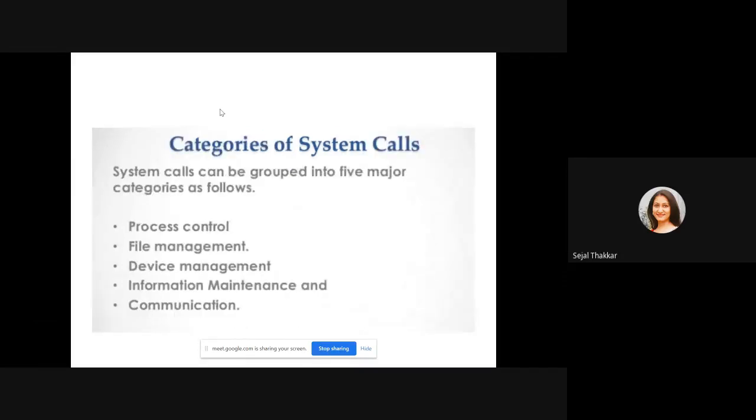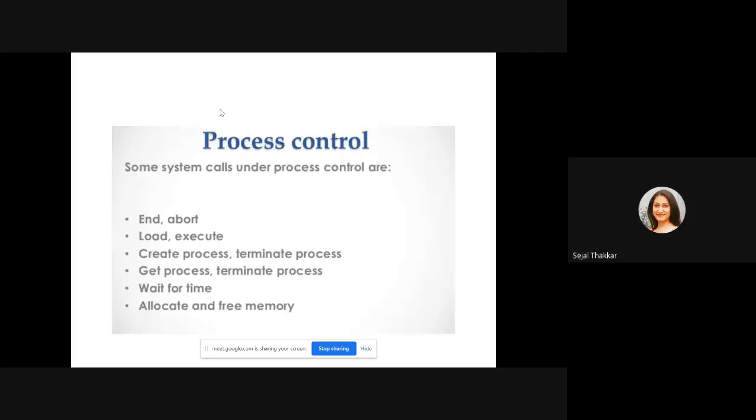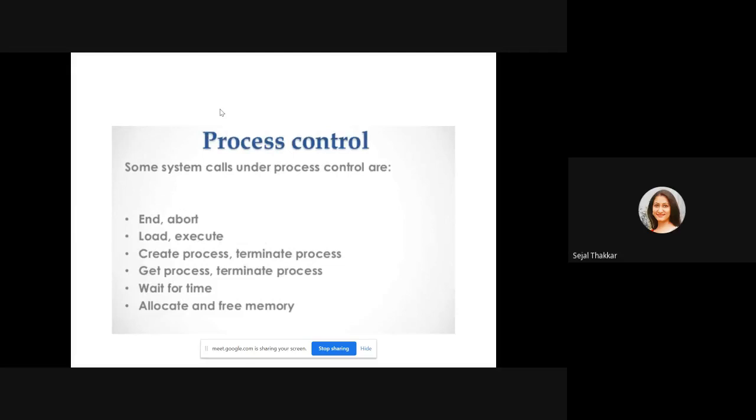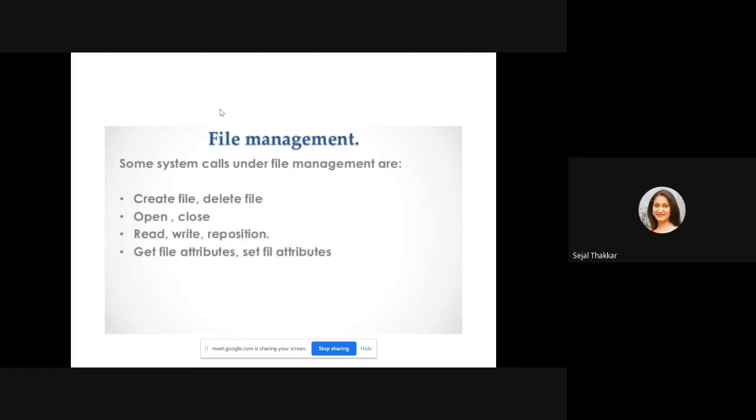Now the types of system calls are five: process control, file management, device management, information maintenance, and communication. Process control system calls are used when I want to create, execute, save, terminate or abort any process, load a program to execute, wait for some time, or allocate free memory. You need a system call. User mode needs a system call. The user has to tell the kernel that I need to create one process, I need to end this program, I need to save this program, I need some free memory.